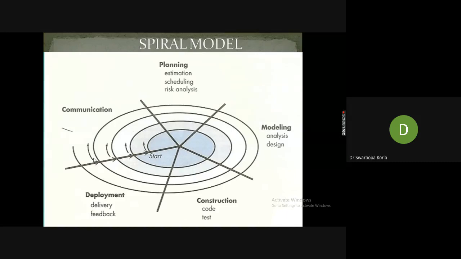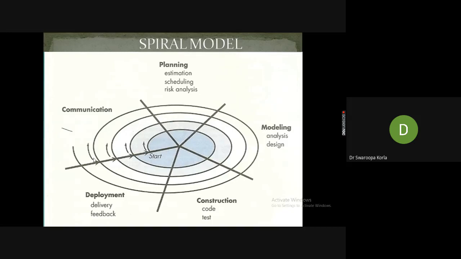For example, in a particular project, according to the requirements and FTR decisions, formal technical review decisions, they have decided to start first with the coding part. So they wanted to start with construction. They don't want to go formally like communication, or have a sequential life cycle model like waterfall. They don't want to initiate the project with communication, later planning, like that. They decided to start from construction. So let them finish coding first.